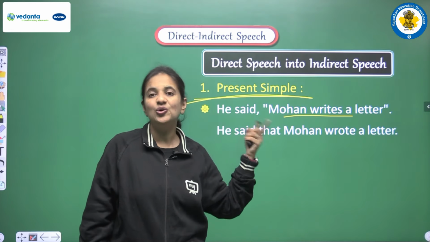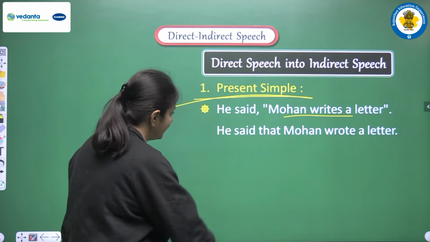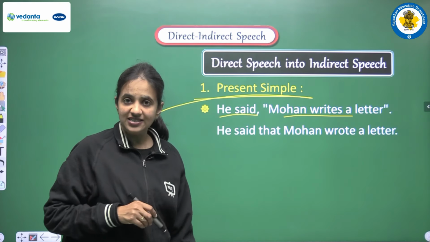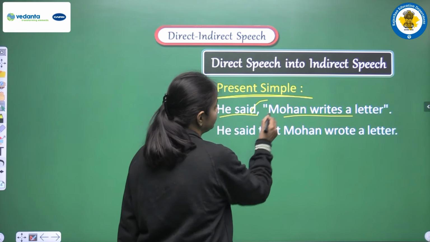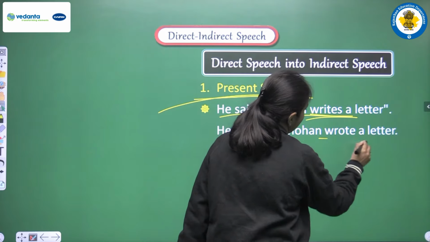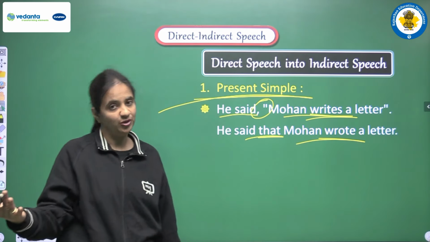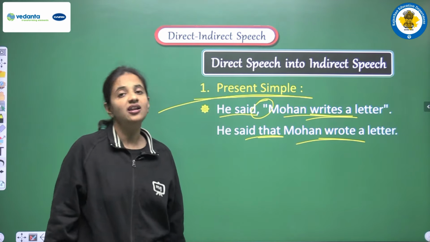So according to the rule, present simple will be converted into past simple. How? Let's see. We are having past tense here in the reporting verb. So we are writing the same words. He said, one conjunction, that, and instead of Mohan writes we are writing wrote, that is second form. So the answer will be he said that Mohan wrote a letter.